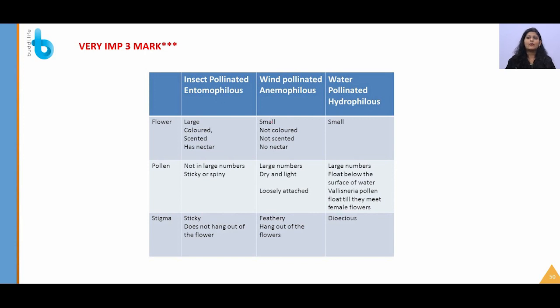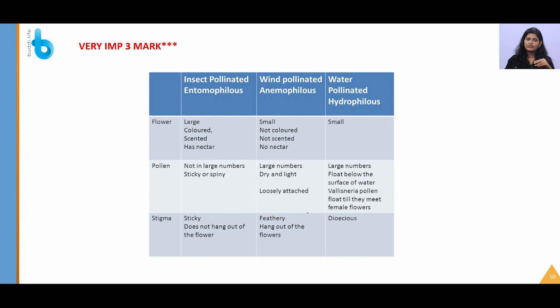Whereas wind pollinated flowers are small, not colored, with no scent and no nectar, and even in water they are very small. Coming to the type of pollen grains in insect pollinated flowers: not large in numbers, sticky or spiny. Why should they be sticky or spiny? Because when the insect comes and sits on the flower, the pollen should stick onto the surface of the insect and the insect should carry it. Whereas for wind, you can guess, pollen will be large in numbers, lightweight and very dry, and loosely attached.